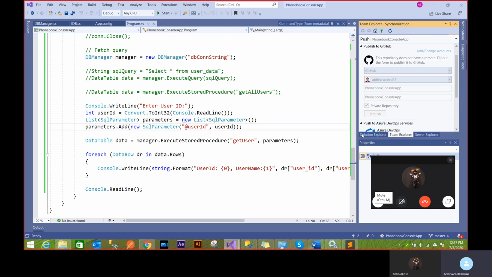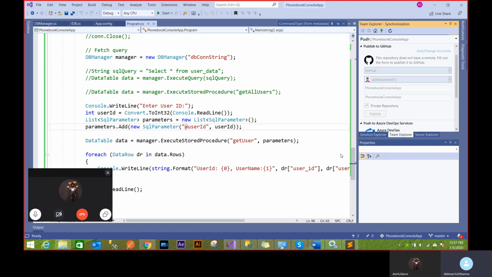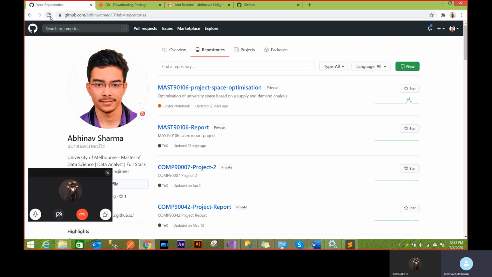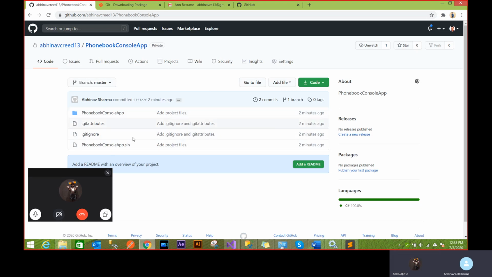I'll show you the whole GitHub thing. When I click publish, it will be published and it will be shown on my GitHub account. It's very easy because I'm using Visual Studio as a helper. It does everything for me. Now everything is published. If I go to GitHub, I should be seeing a new repository. You see, phone book console app. It's private. And when I click here, the whole application is published.